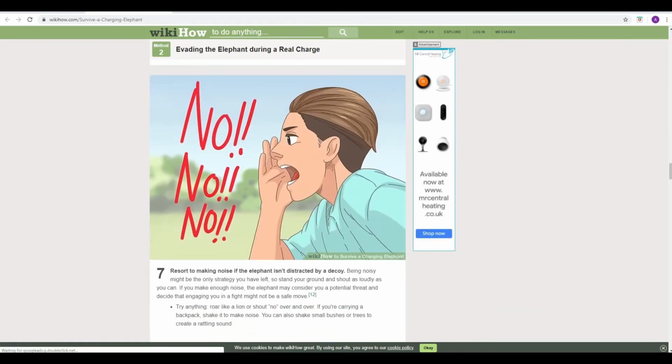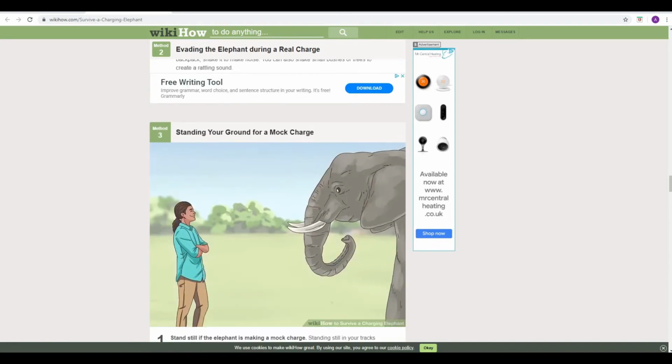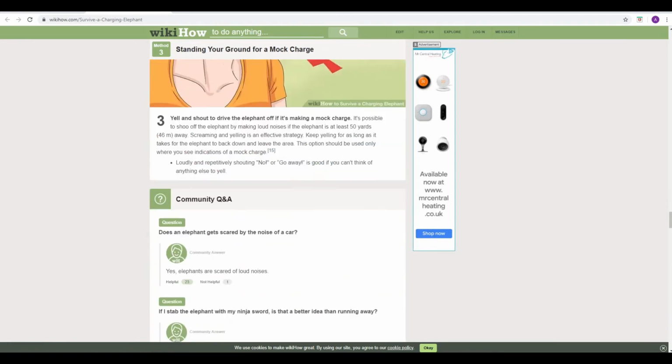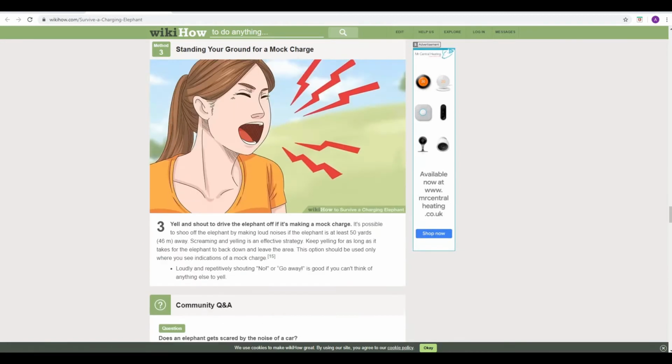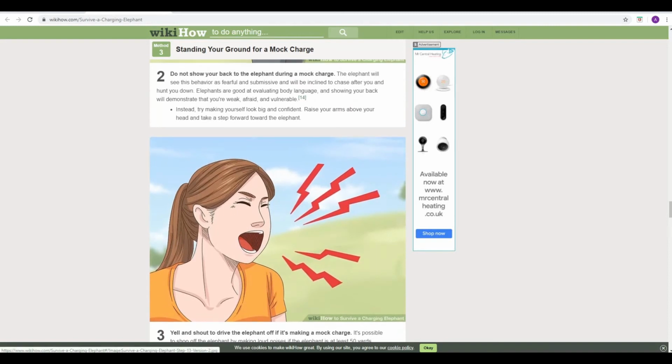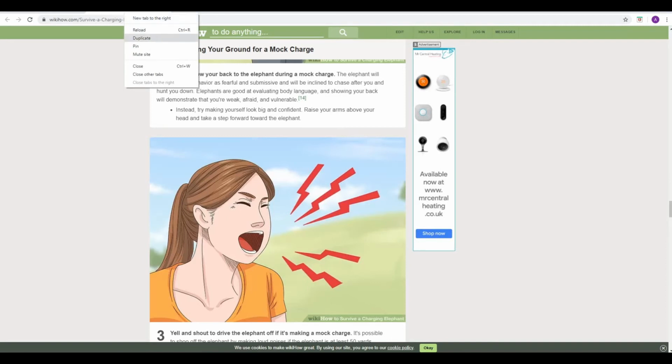There's someone shouting there. Resort to making noise. Standing your ground. Where is it? Oh, it must be an old picture. But there are a few here of people sort of making noise. So I'm guessing that was originally maybe where it was.